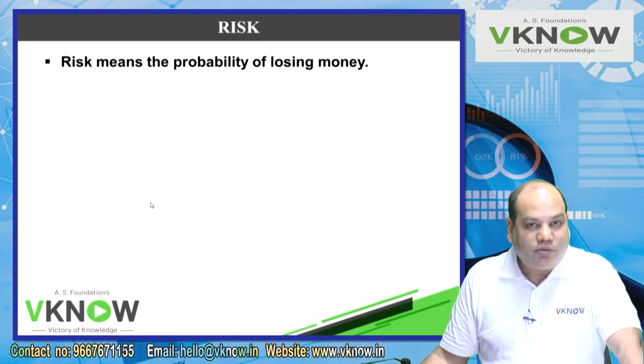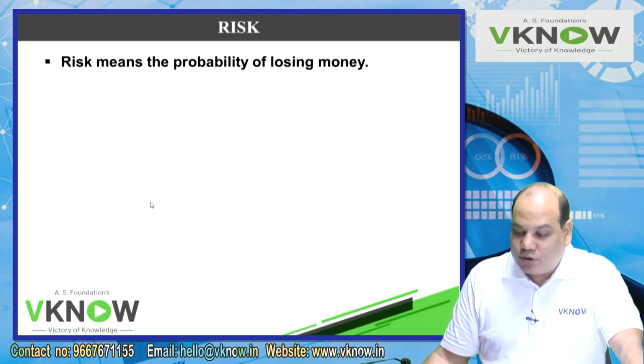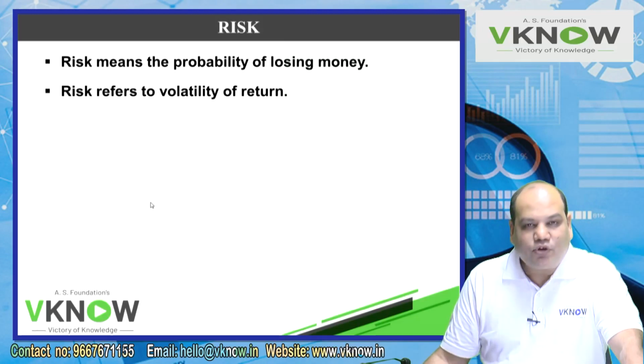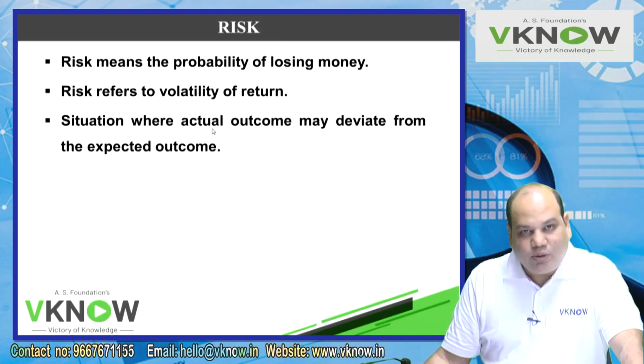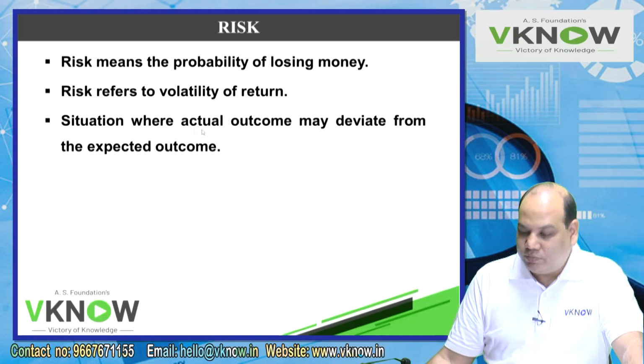But in finance, risk means you will lose your money, you will lose your investment, you will get less than your expected return. So risk refers to volatility of return. The return can be volatile, it can be less than what was expected. It can be more also, but when we talk about risk, we are talking more about the downside possibility.